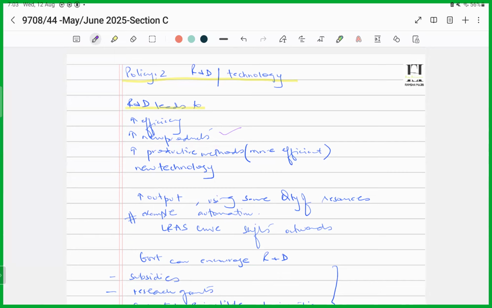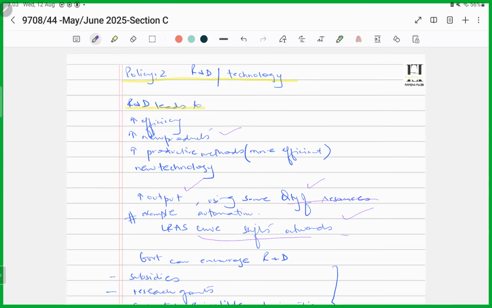We can talk about improved production methods, right? Maybe we are more talking about more automation, right? So eventually it leads to higher levels of output or improvement in quality of existing goods and services. Using the same quantity of resources, it leads to higher quality or more output, right? So again, the long run aggregate supply curve would shift outwards, right?